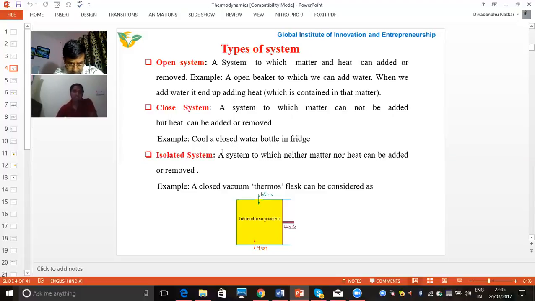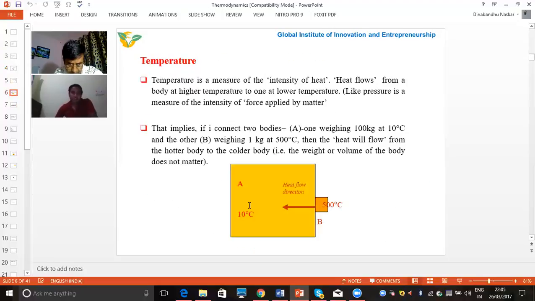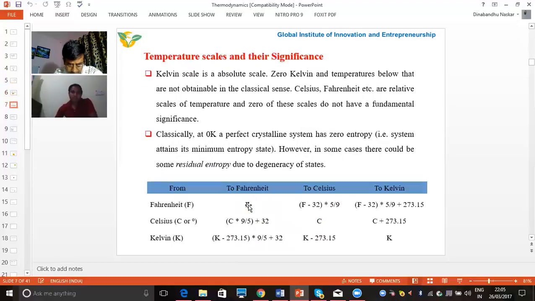Coming to the next type, the isolated system. In this system, there is no transfer of matter and no transfer of heat. As an example, you can take a thermos flask. In a thermos flask, matter is not transferred, and at the same time heat also cannot be transferred. So this is an isolated system. In the next slide, I will make a summary of the types of systems.